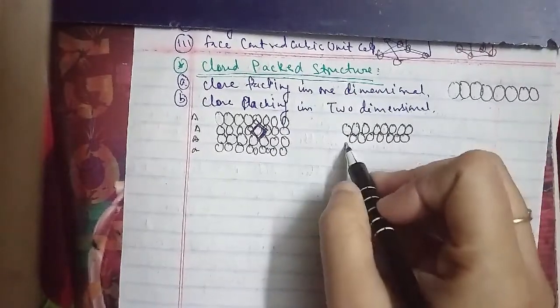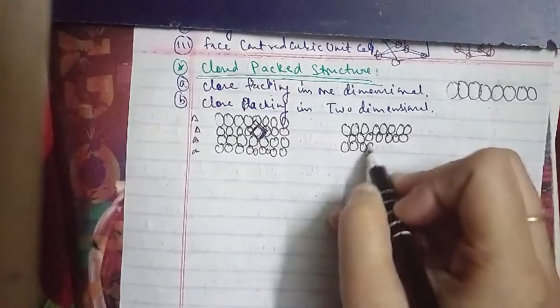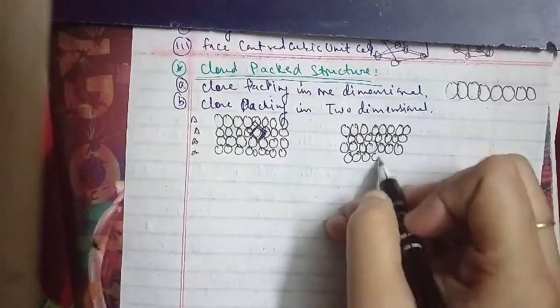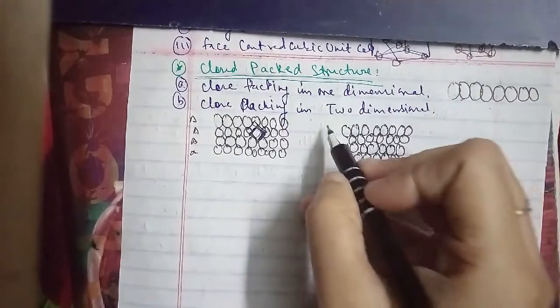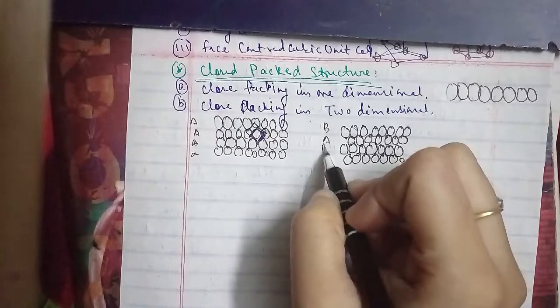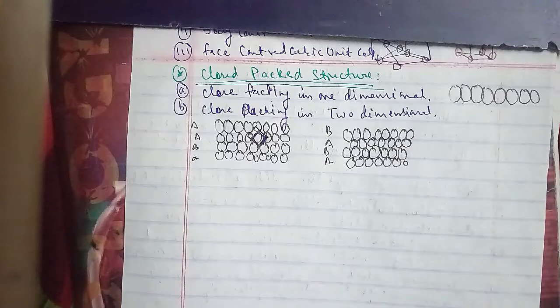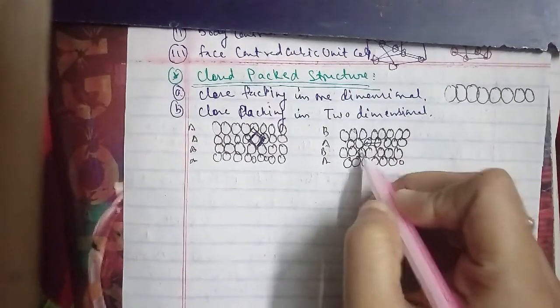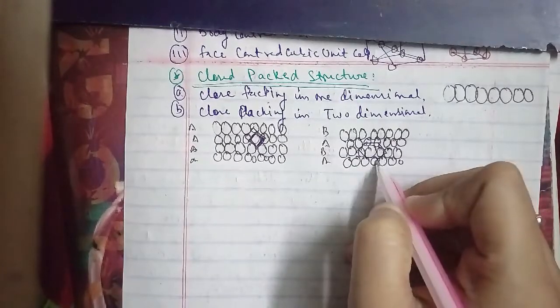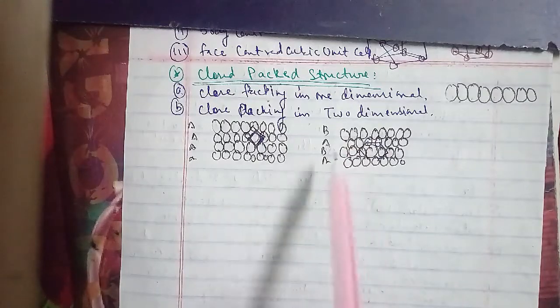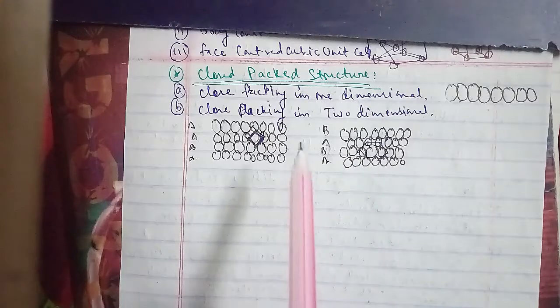So this is in the form of AA and AA. This is your AA, which is the square closed packing of spheres in two dimensions that has been formed. In this arrangement, each sphere is in contact with 4 of its neighbors, and thus the two-dimensional coordination number is 4. And if the centers of these 4 immediate neighboring spheres are joined, a square is formed, so this packing is called square closed packing in two dimensions.